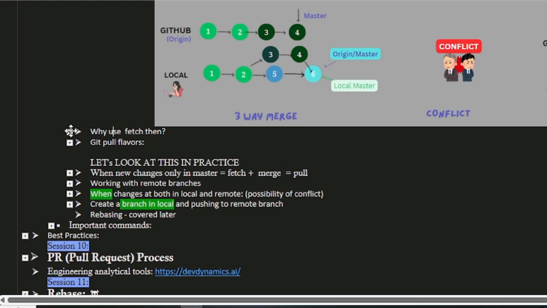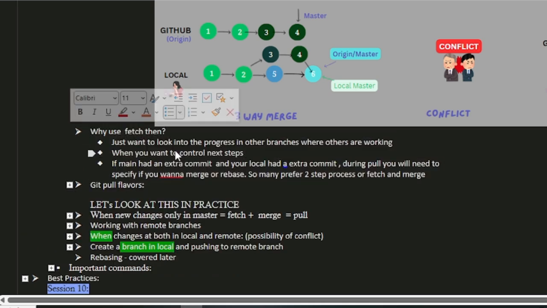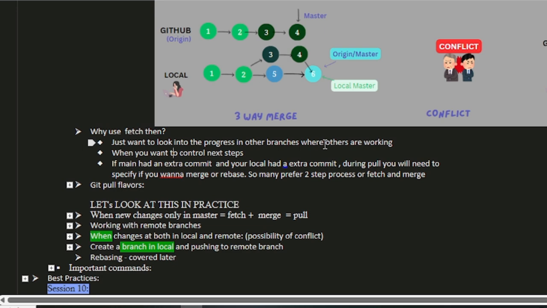Now when there is git pull, which is going to do those two commands in one go, why are you using fetch even, right? That question would have come to your mind. This is because you don't know what change your colleague would have done. Is it on the same file, right? Before you hit a conflict, you would like to just check. So you want to look into the progress of the other branch where others are working.